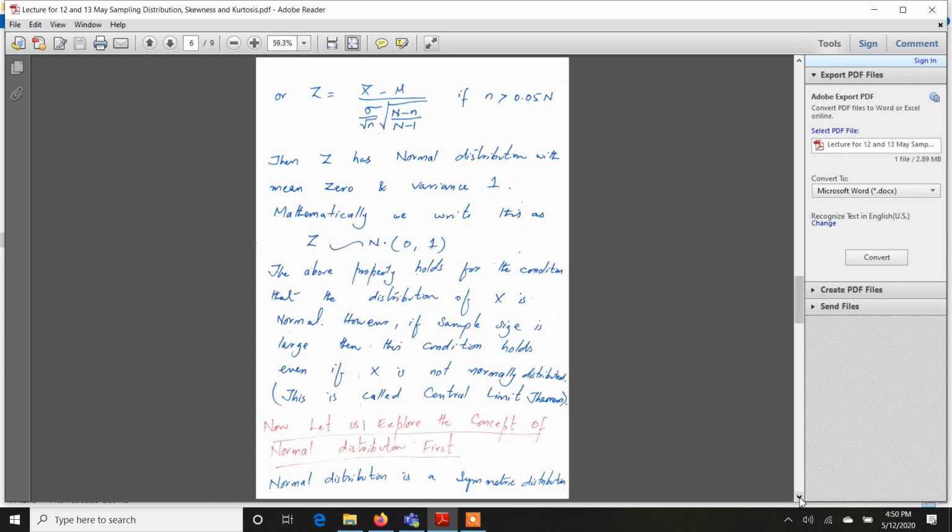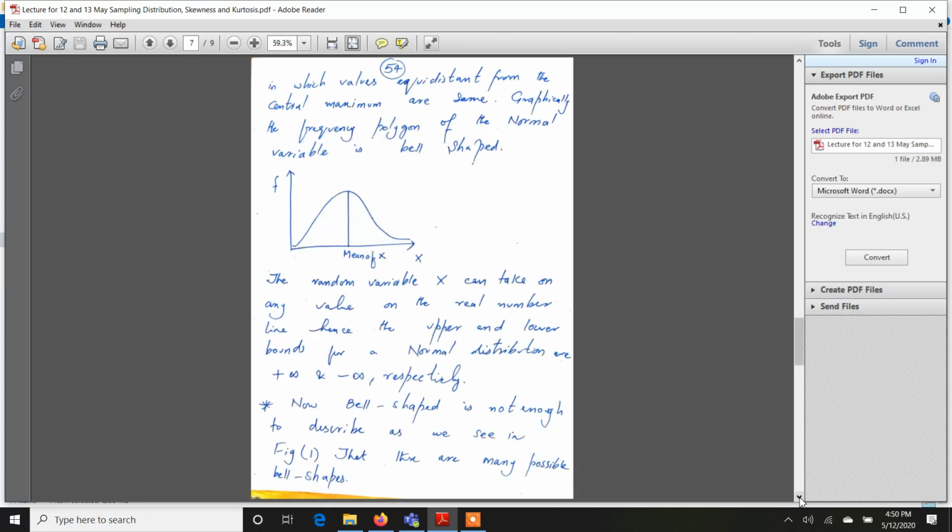Now, these concepts make use of the idea of normal distribution. So let's revise what a normal distribution is. It's a symmetric distribution in which values equidistant from the central maximum are the same. Don't get distracted by the technical terminology. If you just have a look at this frequency polygon, a graph superimposed on the histogram of the data, if this is a frequency polygon of the X variable and this type of shape is there, this means that this line cuts the data into two equal halves.